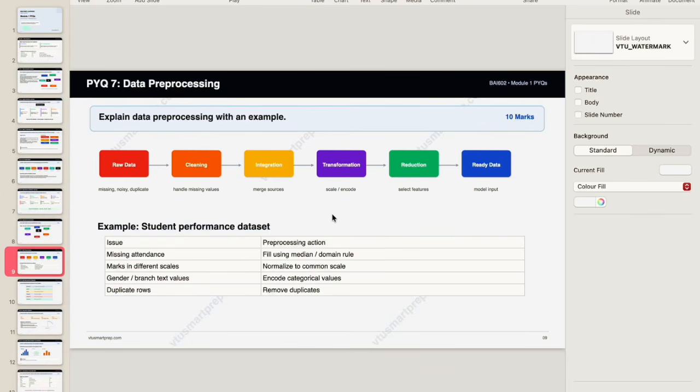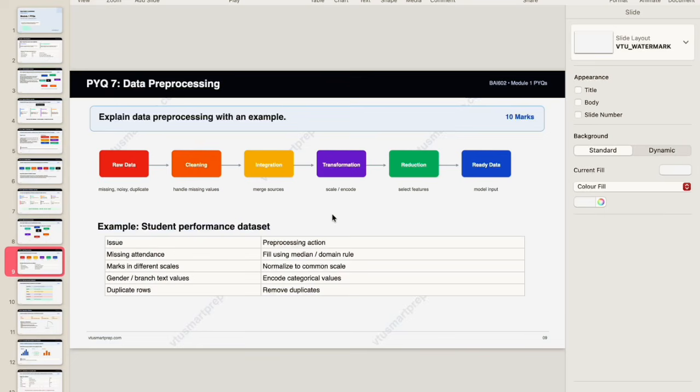Next is the seventh, data pre-processing. Explain data pre-processing with an example. This is the flow for data pre-processing. First you have raw data, then data is cleaned, and then integration, which merges sources, if data is missing somewhere and you want to add some new clean data, you can merge those data in the integration process, followed by transformation, reduction, and then you have ready data which can be used for machine learning training models.